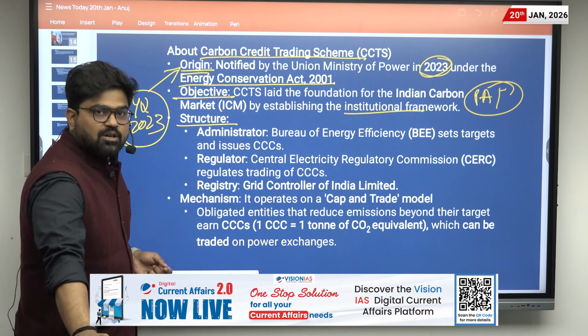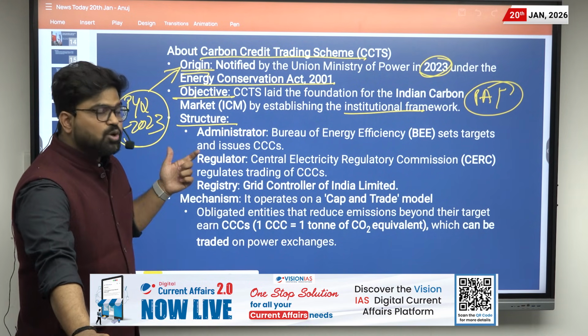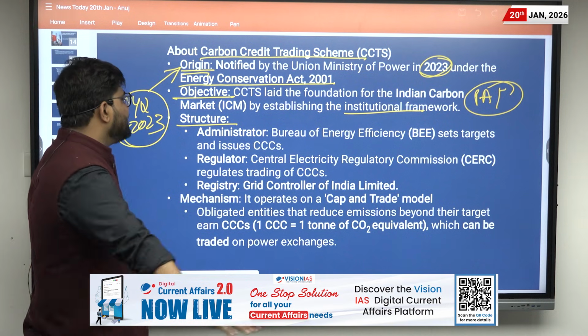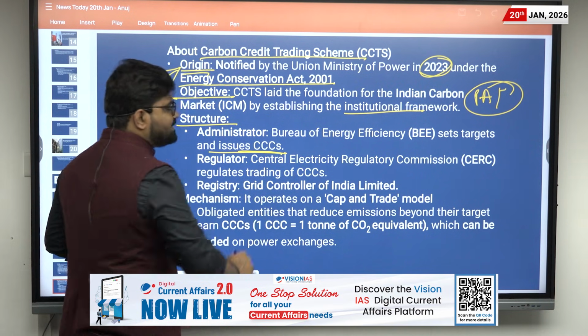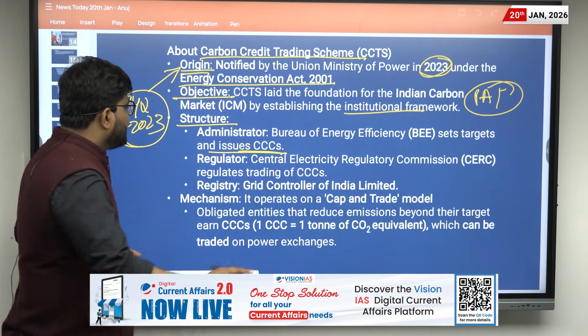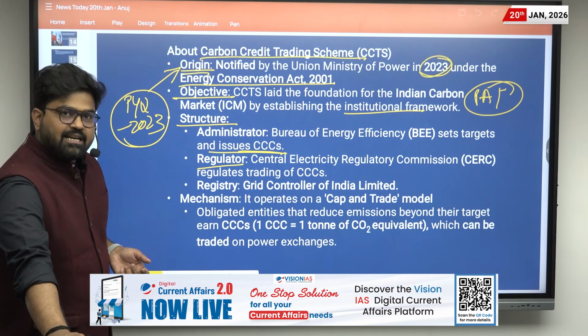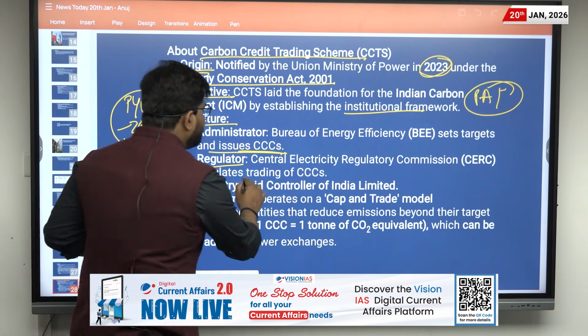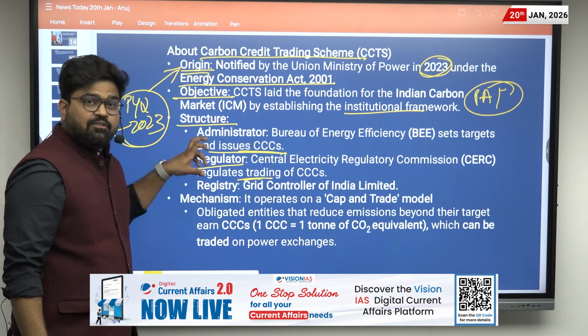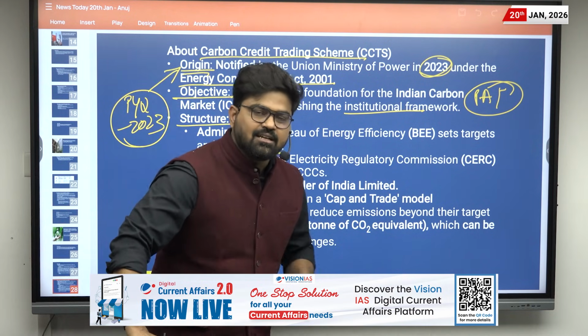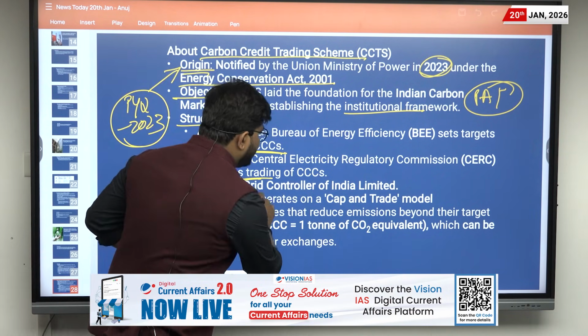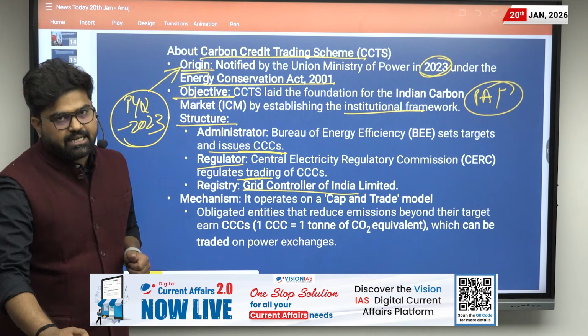First of all, we talk about the administrator. The Bureau of Energy Efficiency sets targets and issues CCS. Then the regulator is the Central Electricity Regulatory Commission, which regulates the trading. And where these certificates are registered, they are registered in the Grid Controller of India Limited.